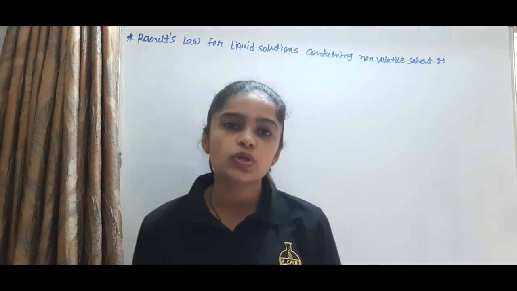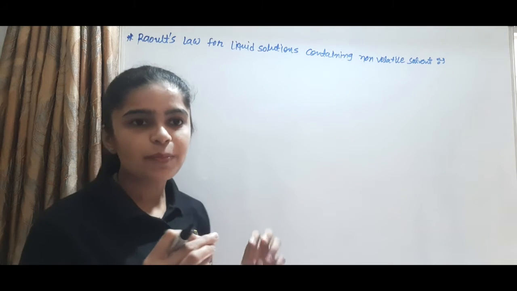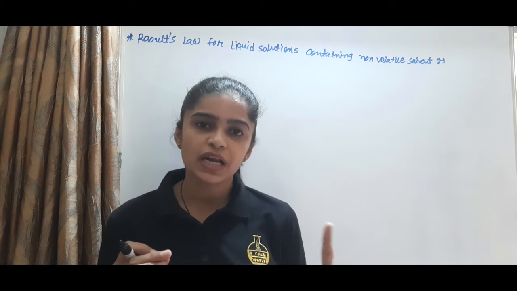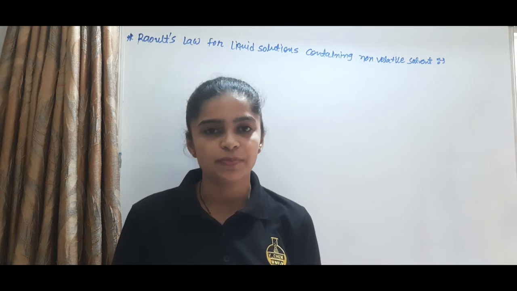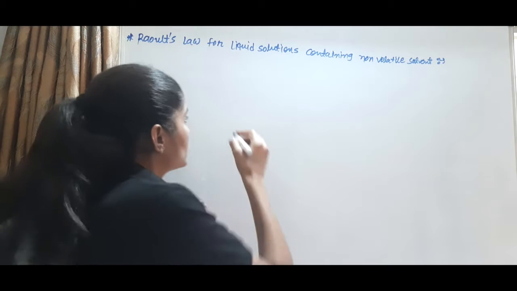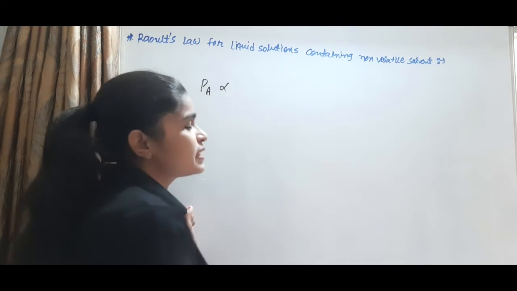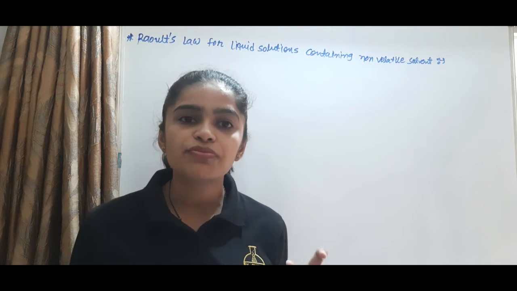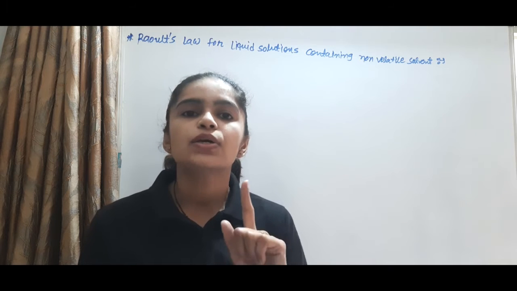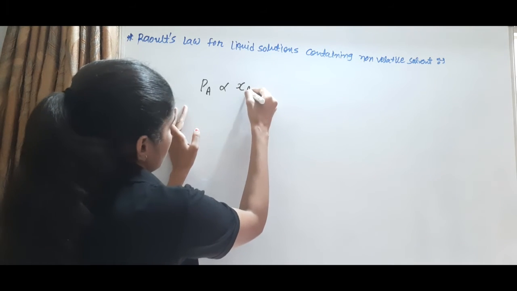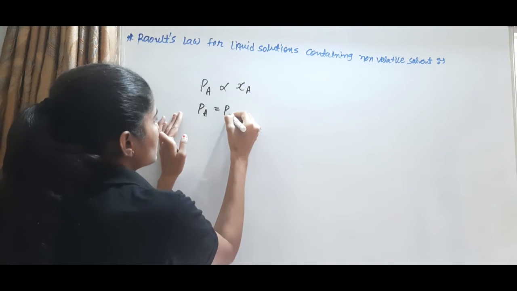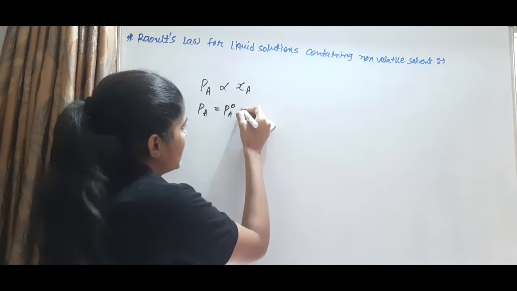Raoult's law says that the partial pressure, for example considering a binary solution, where two components are present, one named A and the second named B. So Raoult's law says that the partial pressure of the solvent PA is directly proportional to its mole fraction in the solution, XA. The proportionality constant is PA0.